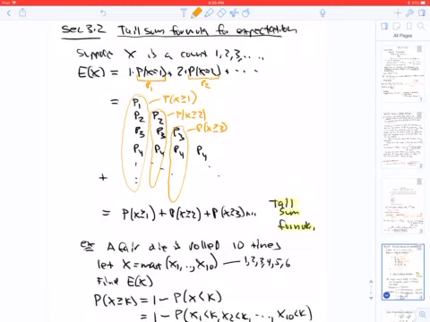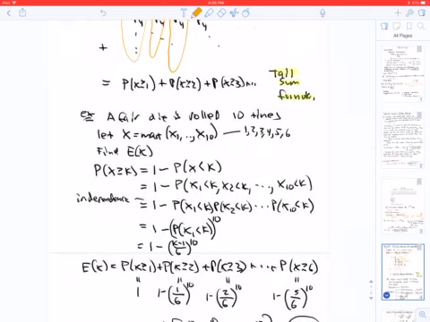So the expectation then is a sum of these probabilities, giving you the tail sum formula. So, application: a fair die is rolled 10 times, let X be the max. Find the expectation of X. We're going to use the tail sum formula here, just to show you that finding the probability that X is greater than or equal to k is quite reasonable when X is a max.